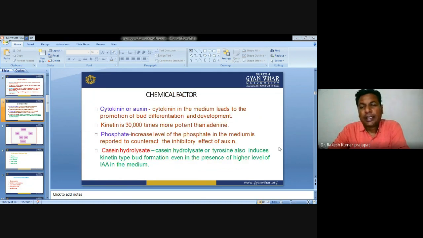Now next is chemical factors. Cytokinin or auxin. Cytokinin in the medium leads to the promotion of bud differentiation and development. Kinetin is 30,000 times more potent than adenine. Increasing the level of phosphate in the medium is reported to counter the inhibitory effect of auxin. Casein hydrolysate or tyrosine also induces kinetin-type bud formation even in the presence of a higher level of